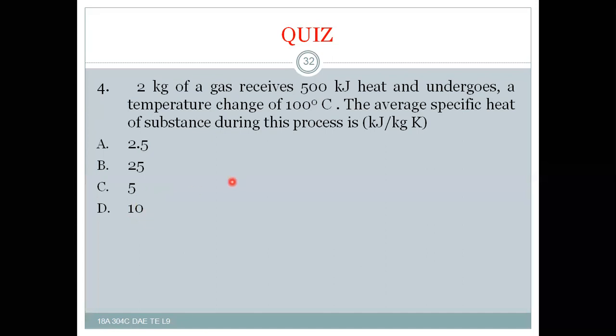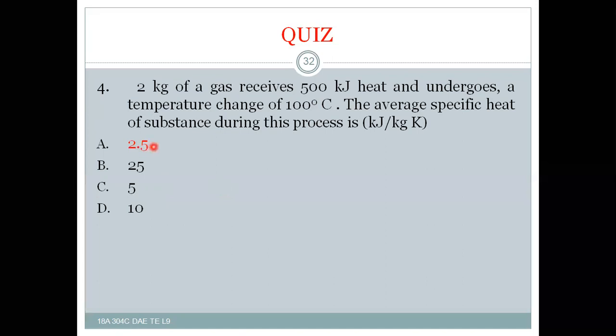So 500 by 2 into 100, that is 200, then you will get 2.5 will be the right answer.